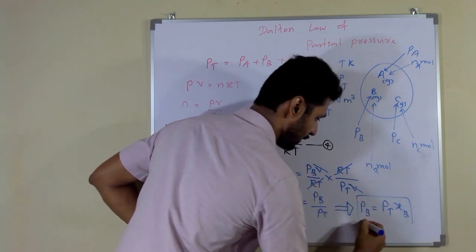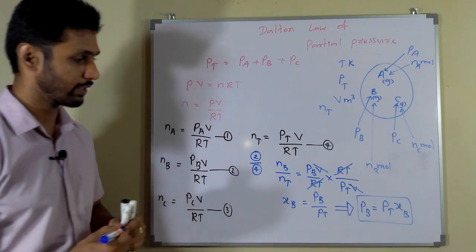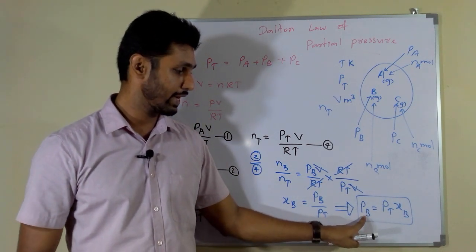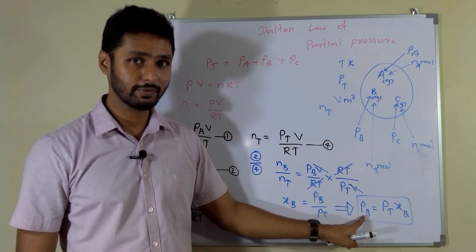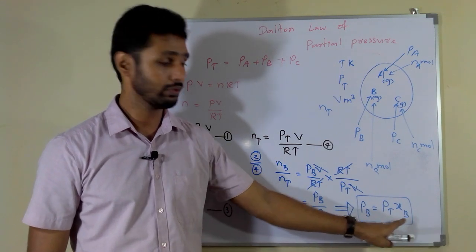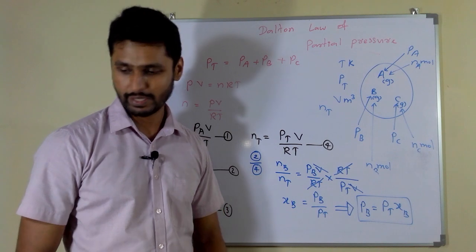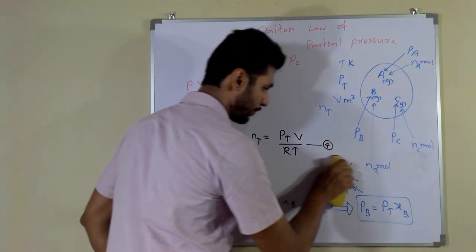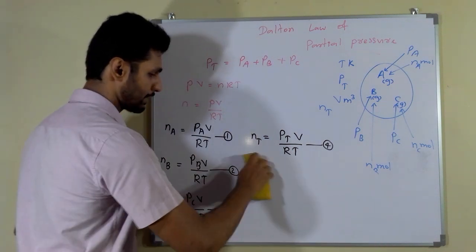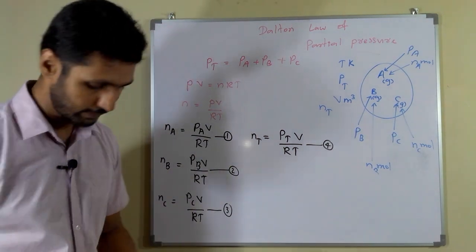This is the formula for partial pressure of the B gas, and partial pressure of B gas is equal to the total pressure into mole fraction of B. And like this we can generate a formula for the C gas also, like this.